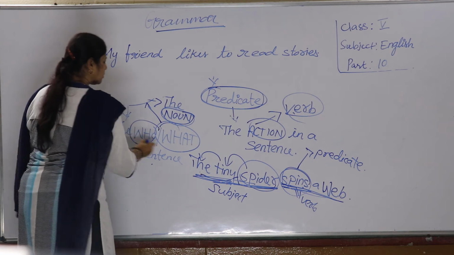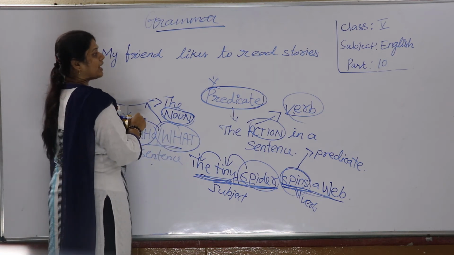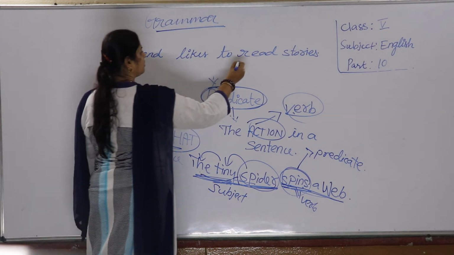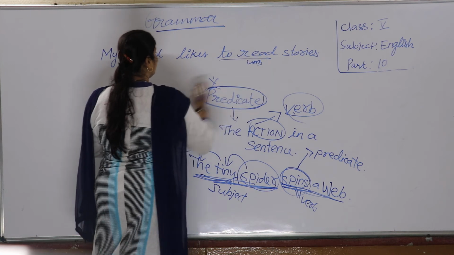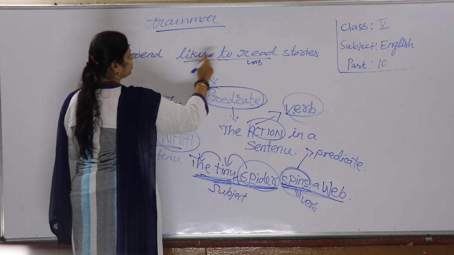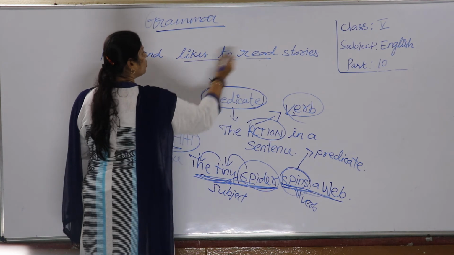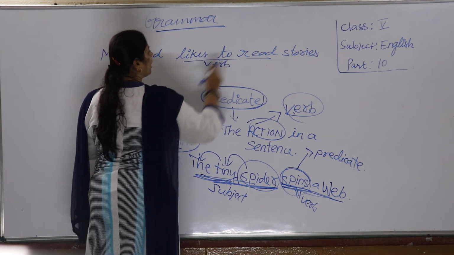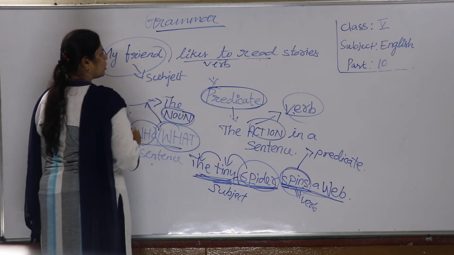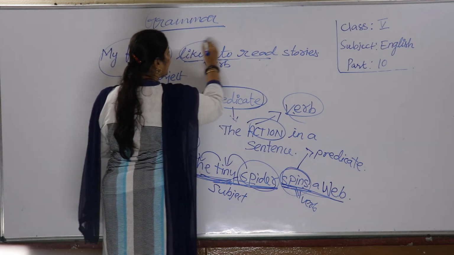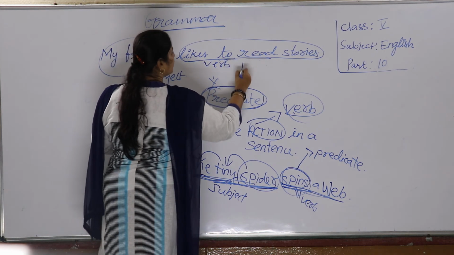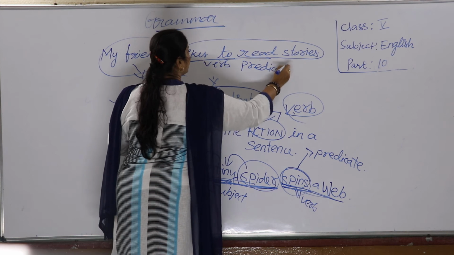So here the question: who or what? First, we have to find out the verb. Here, to read is our verb. Who likes to read? If you ask who likes to read, my friend becomes your subject. Where the verb is present, likes to read, the verb is present in this part. So the whole part will go under predicate.